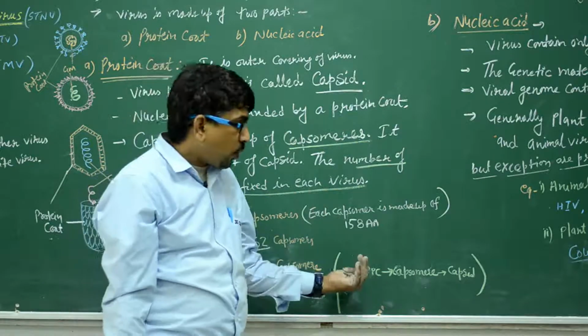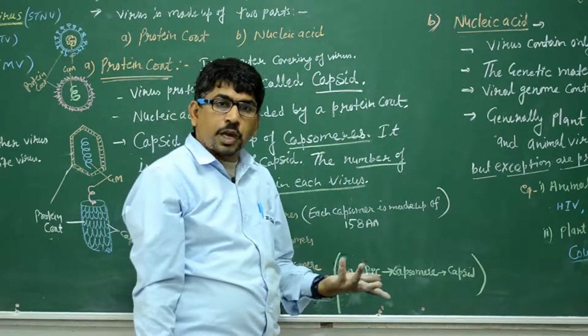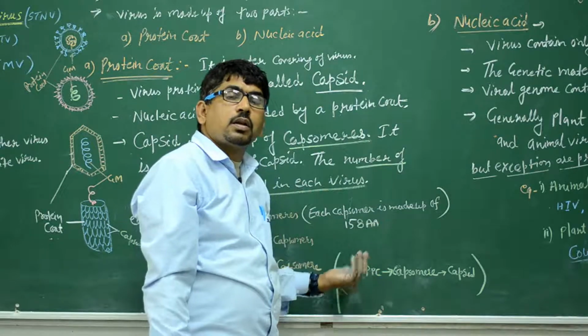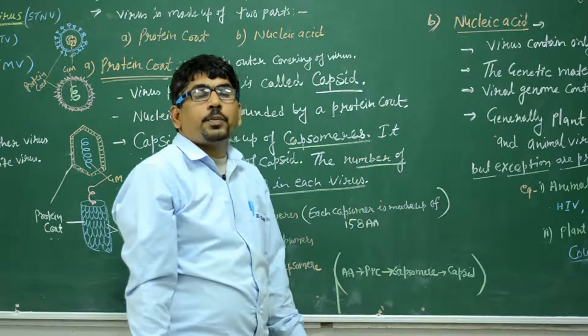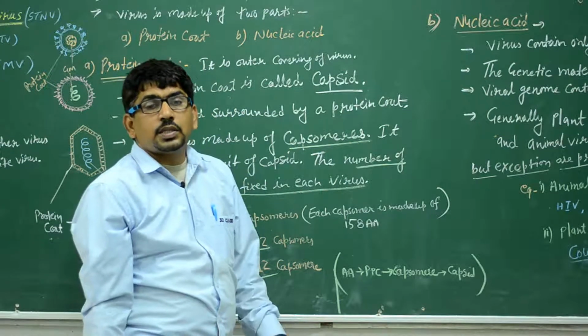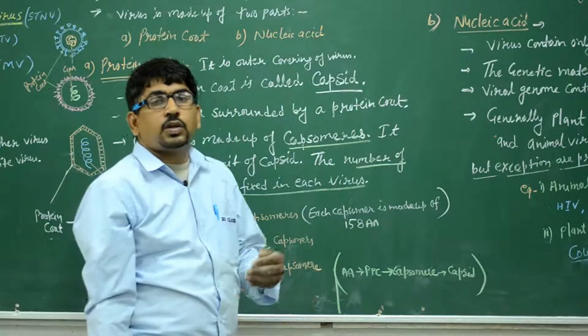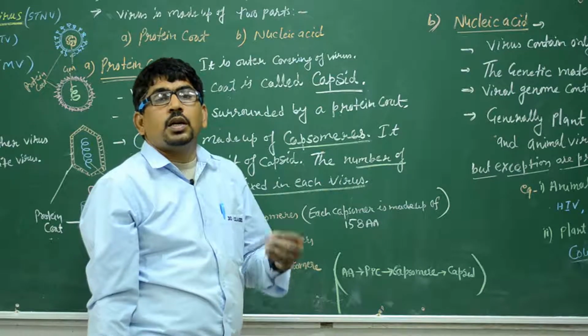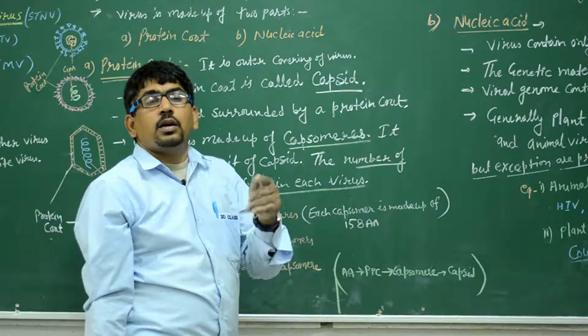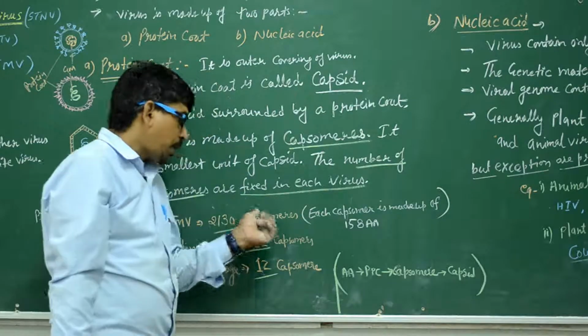and the protein coat is known as the capsid. The capsid unit is the capsomere, the capsomere is made up of polypeptide chains, and each polypeptide chain is made of amino acids. We can say in TMV, tobacco mosaic virus, 150 amino acids make a capsomere and 2130 capsomeres are present.